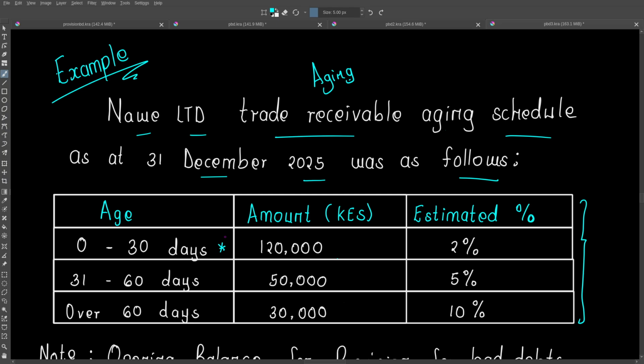So if we have receivables that have only lapsed from period 0 to 30, it's 120,000, and because they have not stayed for long, the probability of them being defaulted is lower. That is why we are using a 2%. But when we have over 60 days, the percentage is higher. Why? Because the longer a receivable stays without being paid, the more it is likely not to be collected. So that is how we use the aging receivable method.